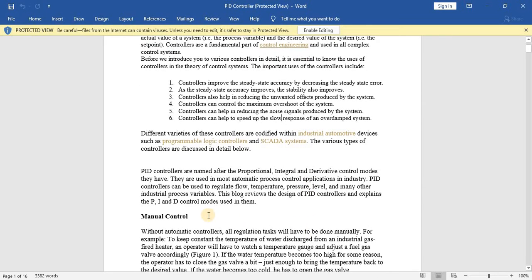PID controllers are named after the proportional, integral and derivative control modes. There are three different modes: proportional, integral and derivative, and these three modes have their own significance. They are used in most automatic process control applications in industry, for example, set point tracking, batch process, temperature measurement, temperature control, disturbance rejection, disturbance attenuation, etc. PID controllers can be used to regulate flow, temperature, pressure, level, and many other industrial process variables.